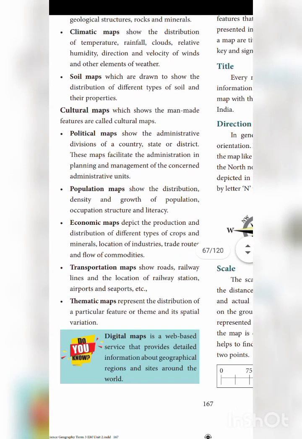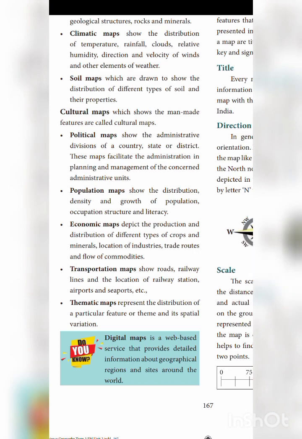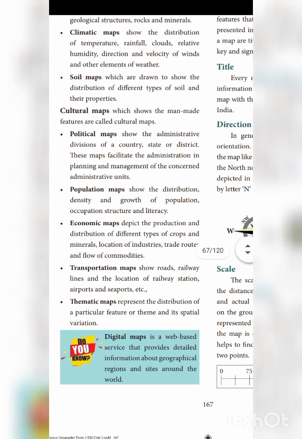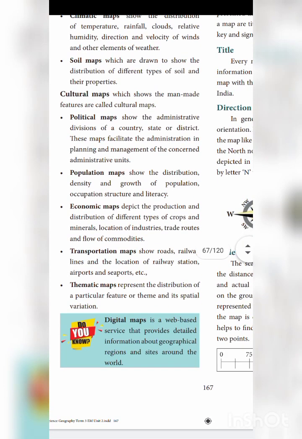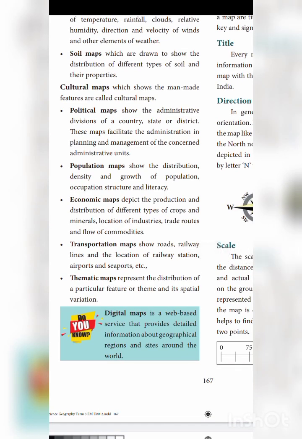Soil maps are drawn to show the distribution of different types of soil and their property. So in a soil map, distribution of different types of soil we can see, where and which soil you have, that we can see in a soil map. Okay, different kinds of soil: black soil, red soil, alluvial soil, like that you have different kinds of soil. So in which region which soil is there, that we can see.